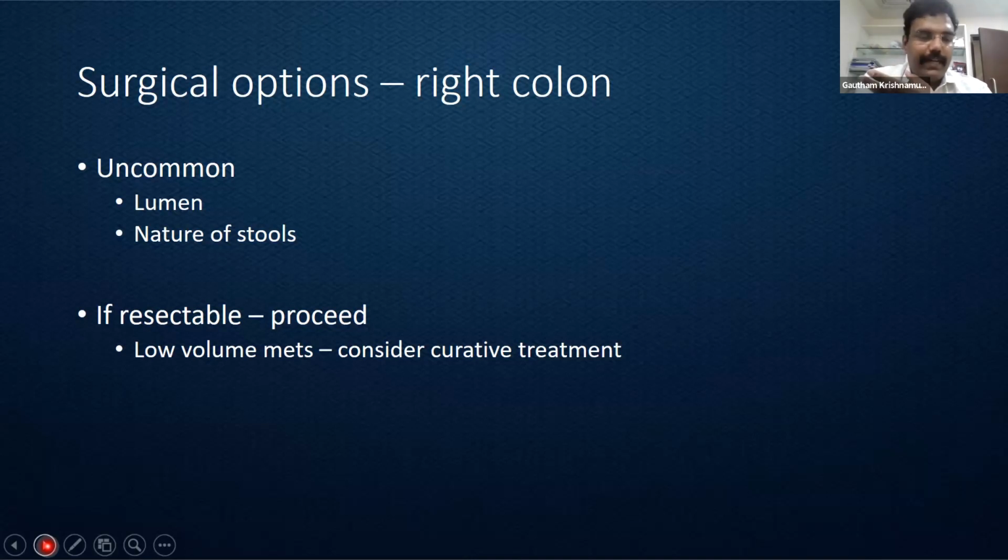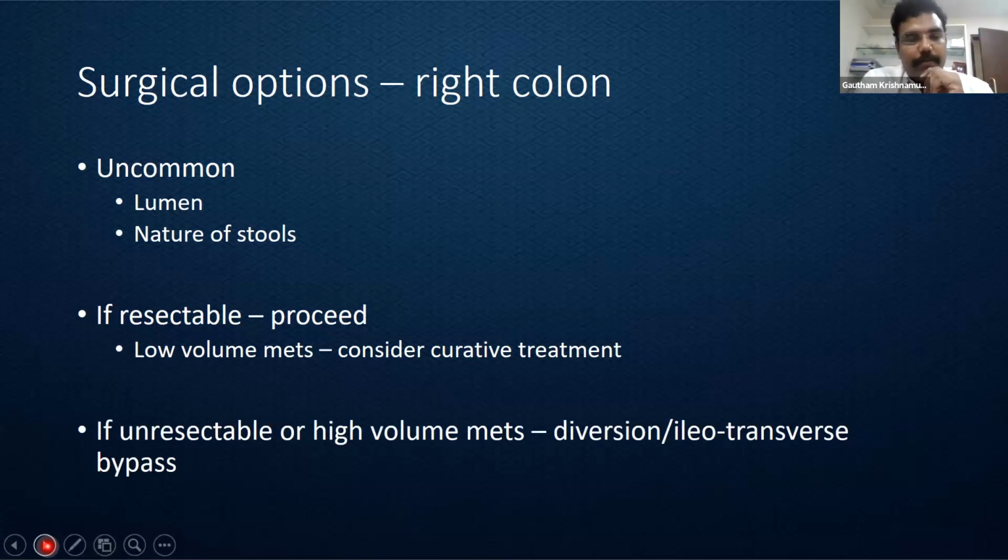How do we classify low volume mets? Some oncologists, and I think even I believe that if the PCI score is less than 6, and if the patient is otherwise having good performance status, I would like to do the cytoreductive surgery along with the surgery for the primary, rather than just do it for the primary and wait for the florid peritoneal disease to occur later. If the PCI is going to be above 6, then there is no point in doing just a cytoreductive surgery, because these are patients who might require HIPEC.